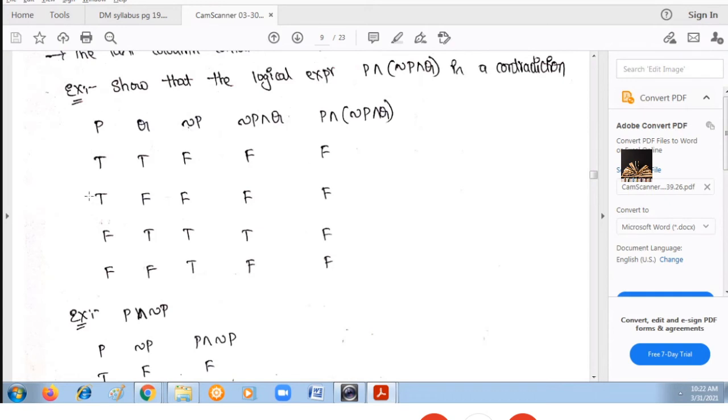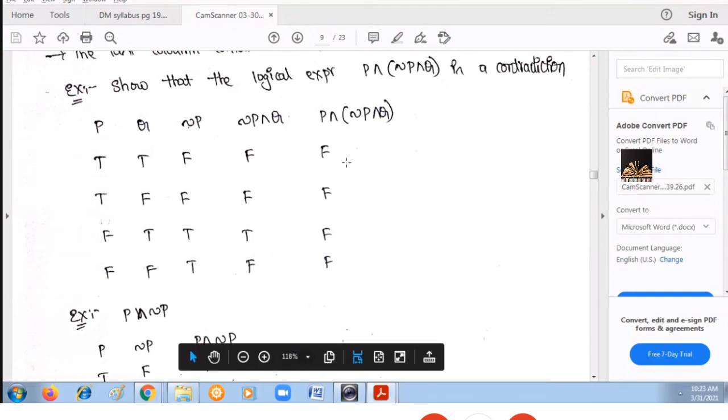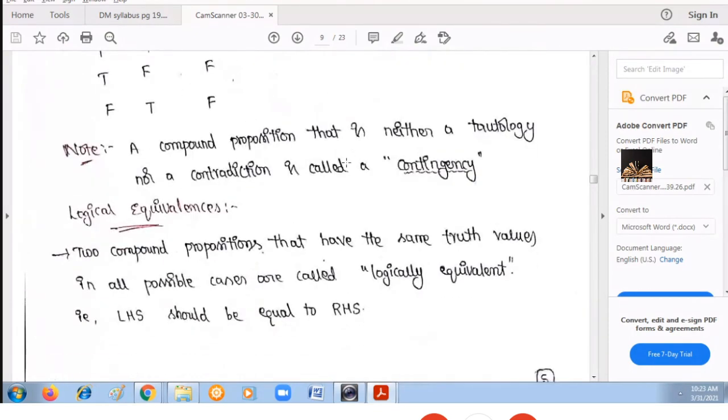Next, P and negation P and Q. Consider the first column and the fourth column and apply AND. That means whenever both are true, then the result is true. So here, in all the cases, at least one value is false. T and F, false. T and F, F and T, F and F. Result is F. So when you see this last column, it is giving you all the false values. Therefore, the given compound proposition is a contradiction.